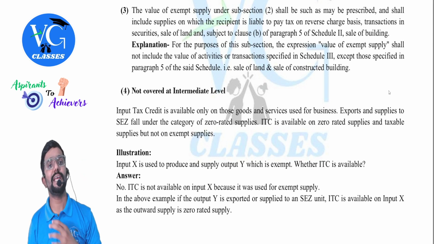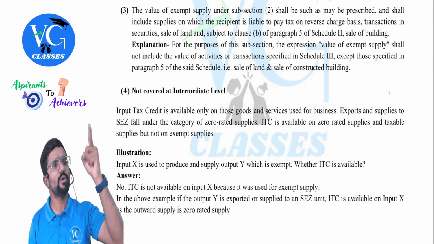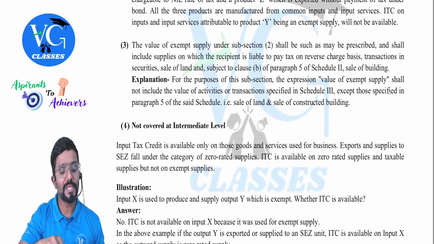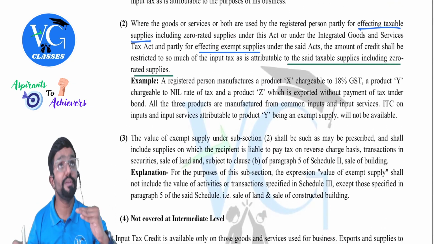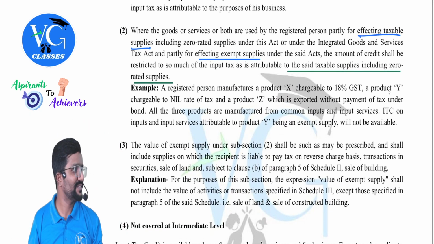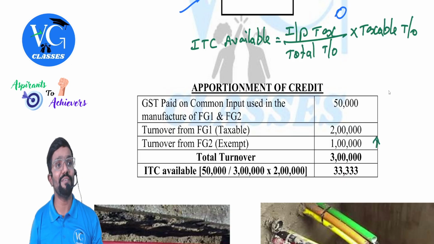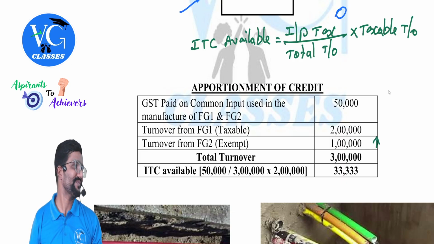So that means, can I tell aggregate turnover includes exempt turnover? Yes, sir. Now what they are trying to do is, for subsection 2 purpose, they are trying to inflate exempt turnover, guys. Why, sir? Guys, simple. Assume if they try to increase this, automatically the credit available will become less.